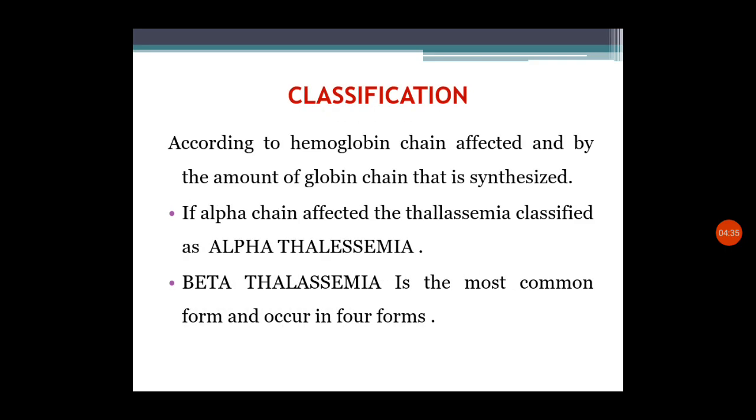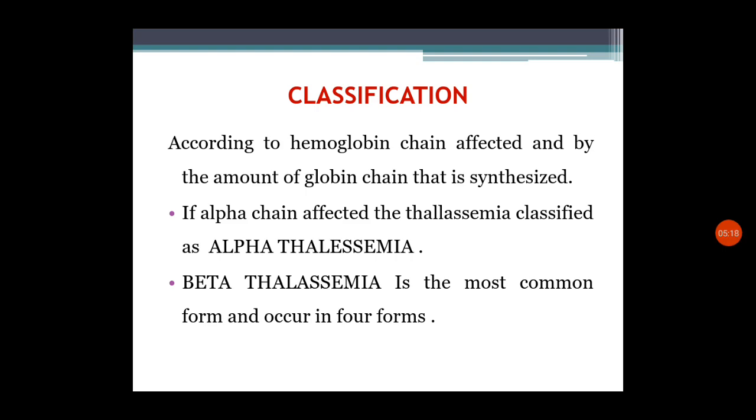Next we can see the classification of thalassemia. According to the hemoglobin chain affected and the amount of globin chain that is synthesized, we can classify thalassemia. If the alpha chain is affected, then it is named alpha thalassemia, and beta thalassemia, the most common form, affects the beta globin chain of hemoglobin. We will be discussing further the classification and manifestations of beta thalassemia, because it is very commonly seen in children.